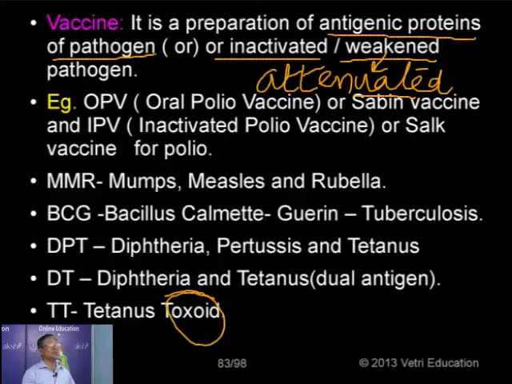Suppose for example the tetanus bacterium produces an exotoxin, a toxin released outside its body. The toxin released by the tetanus bacterium is collected and modified in such a way that it can be used against the tetanus bacterium. So its own toxin is modified so that it can impart immunity against tetanus. That modified toxin is called toxoid.